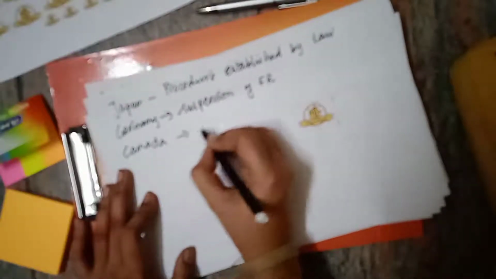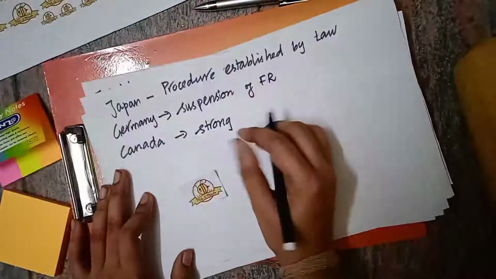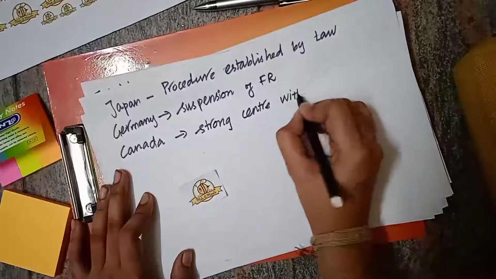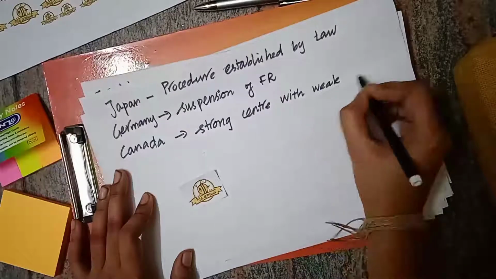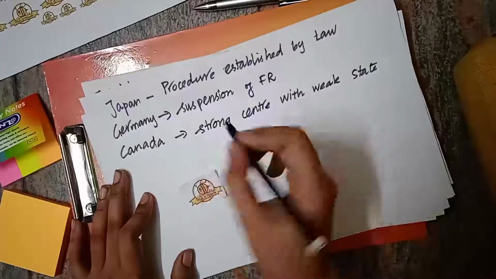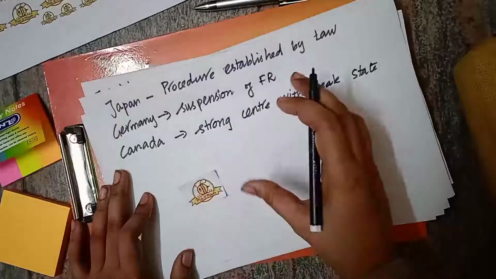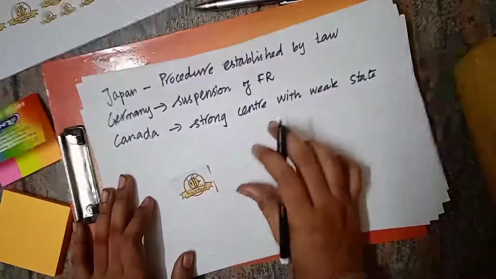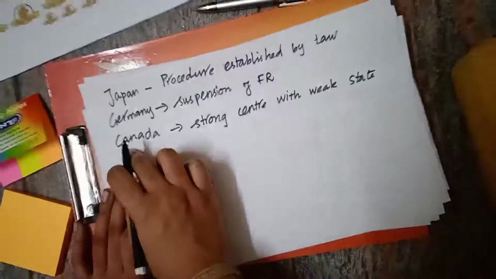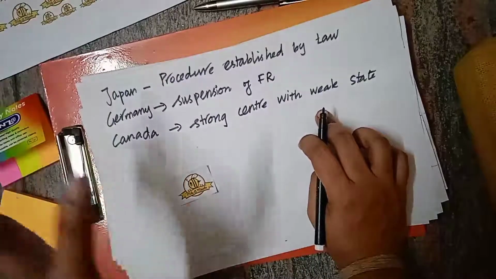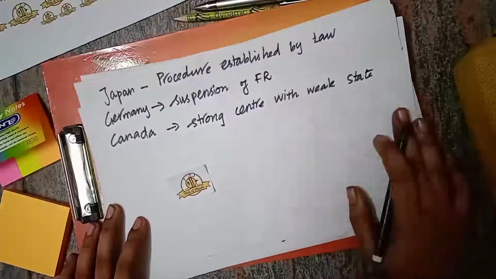Then from Canada also we have borrowed, and that is strong center with weak state. In US there is a strong state with weak center, but in Canada they have strong center with weak state. This is borrowed to India, which means in India center has more power compared to that of state, whereas in USA states hold more power compared to that of center. This feature is in the Canadian constitution. We have borrowed this feature. In India also we have strong center and weak state.